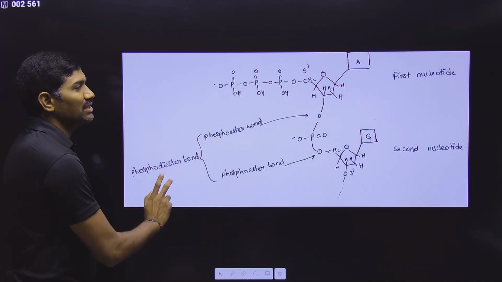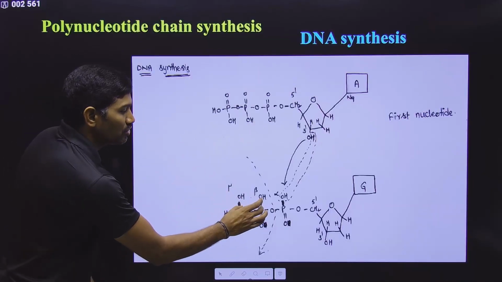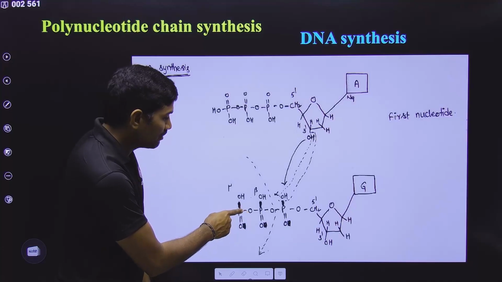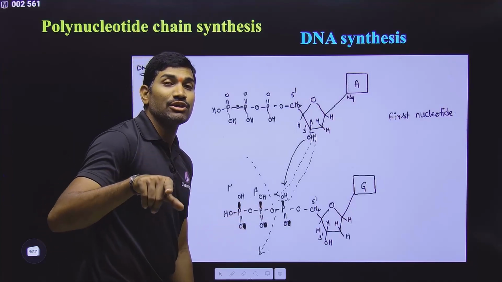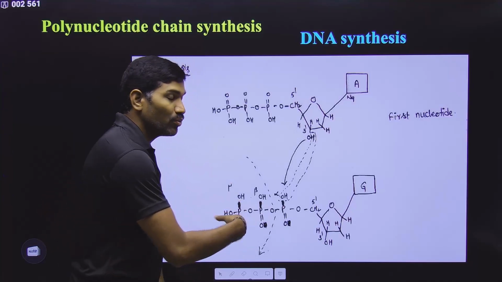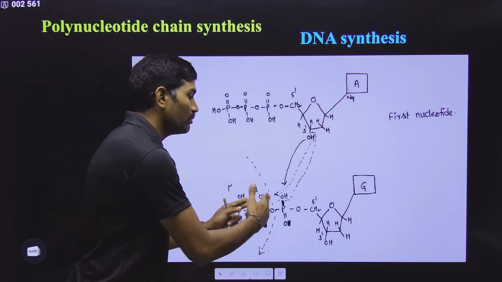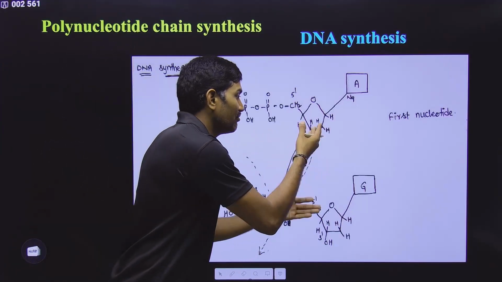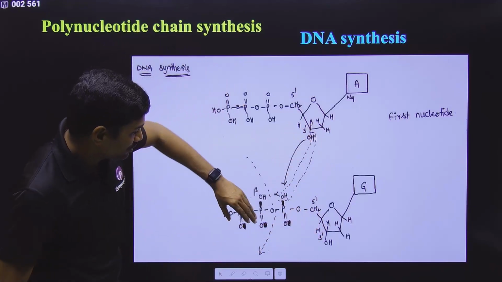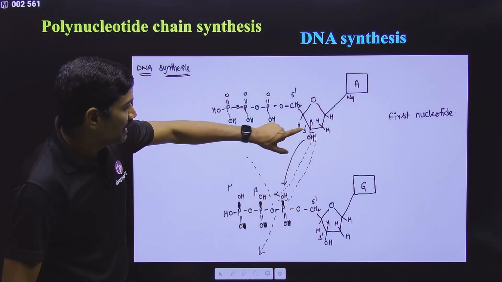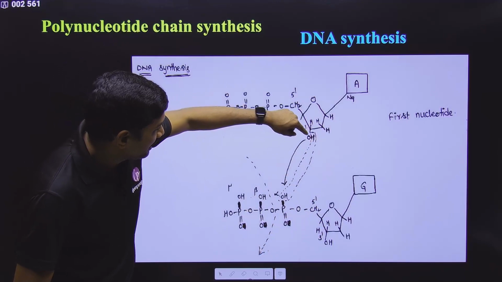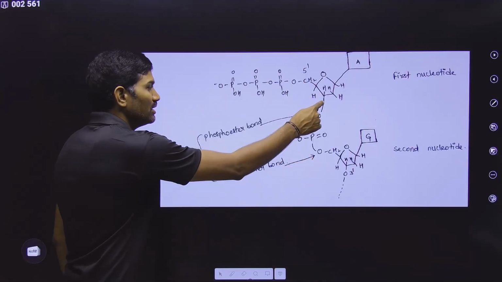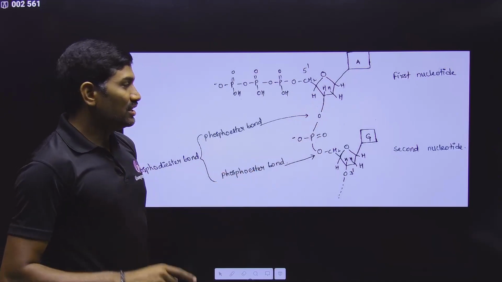And this pyrophosphate is further hydrolyzed. It is broken, so these two are released. But understand, this is a high energy phosphoanhydride bond, and this is also a high energy phosphoanhydride bond. That means during this bond formation, two high energy bonds are broken, so that energy is used here for making the bond. Please observe carefully. These two phosphates are removed, and here the OH, a water molecule, is removed, and this O is directly connected to this phosphate like this. O is directly connected to phosphate. So in this way, what happened?